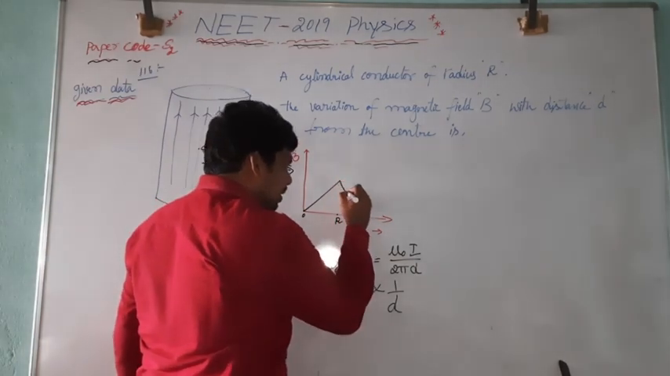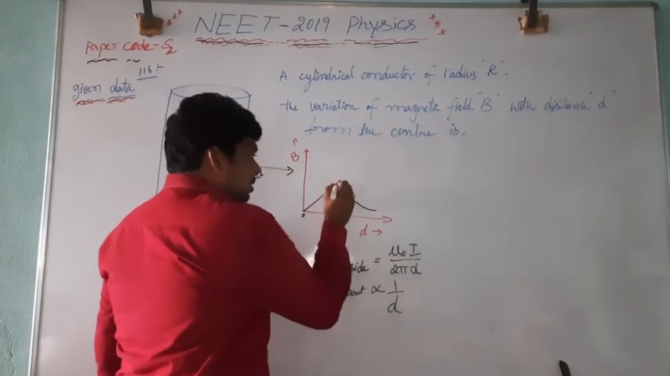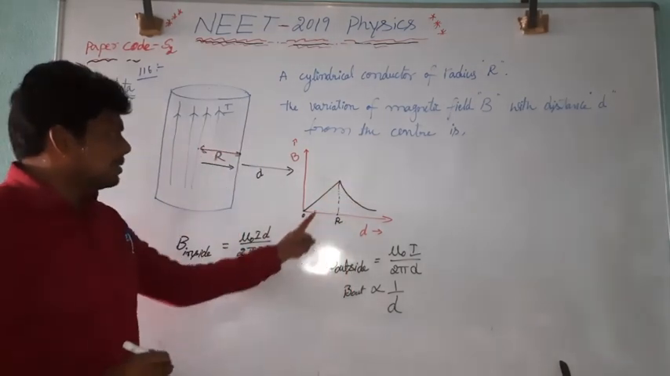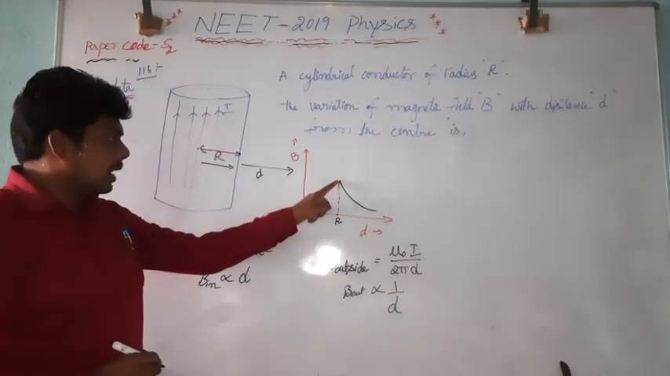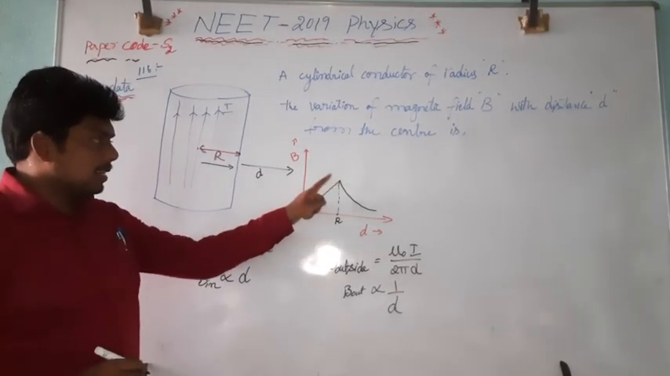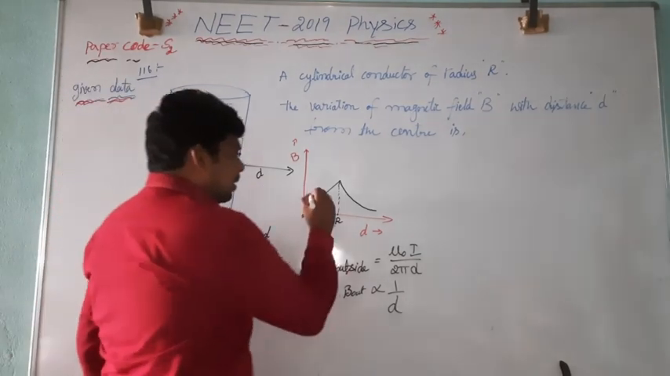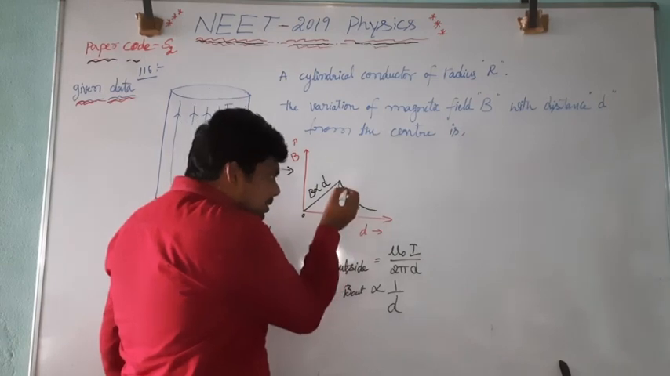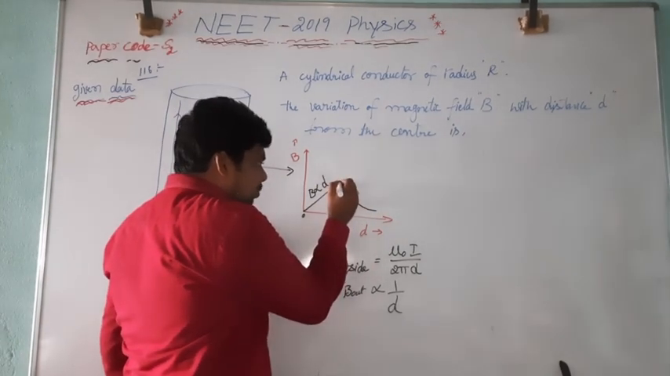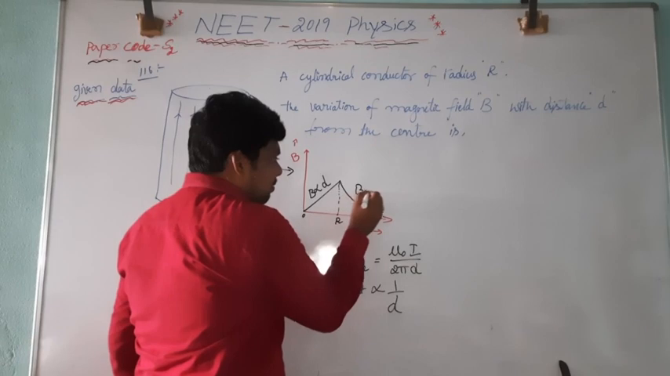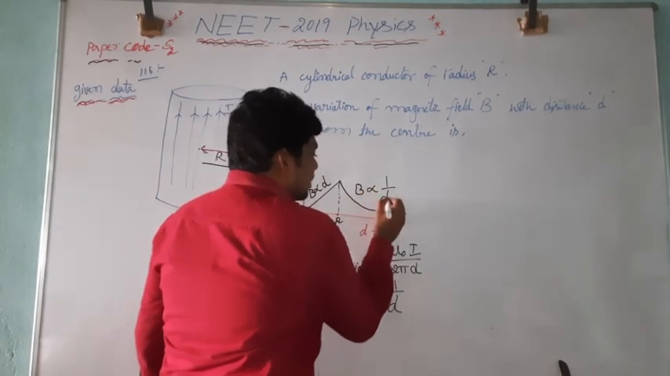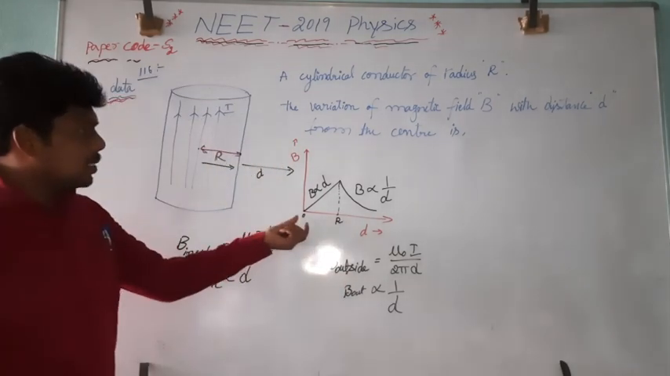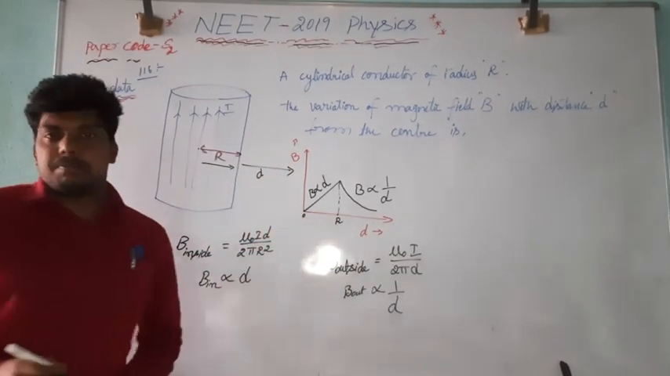That is indicated like this one. Up to r there is increase in magnetic field as the distance increases, that is directly proportional. But here, as the distance increases, when you come outside the cylinder, it is inversely proportional to distance. As the distance increases, magnetic field goes on decreasing. From this one you choose the right option.